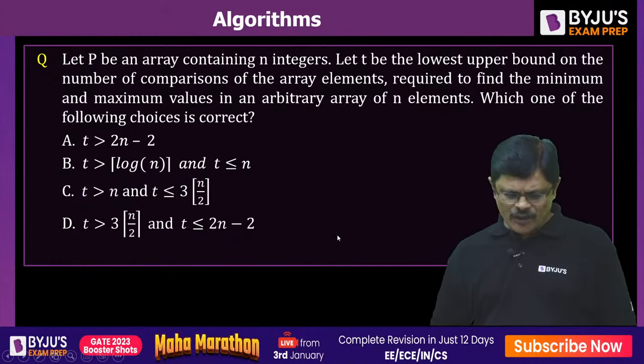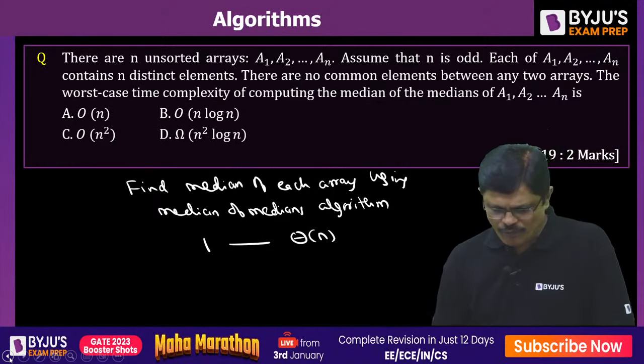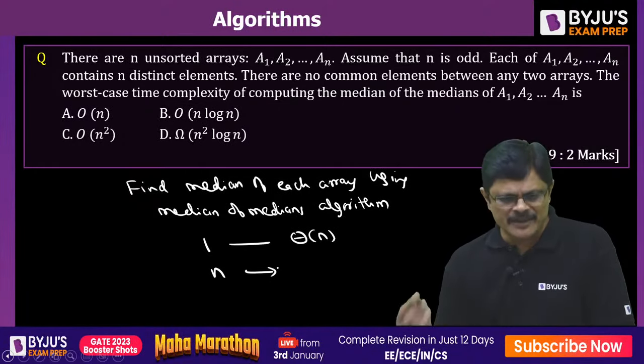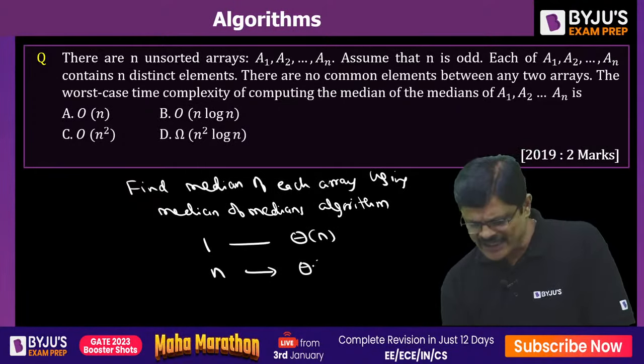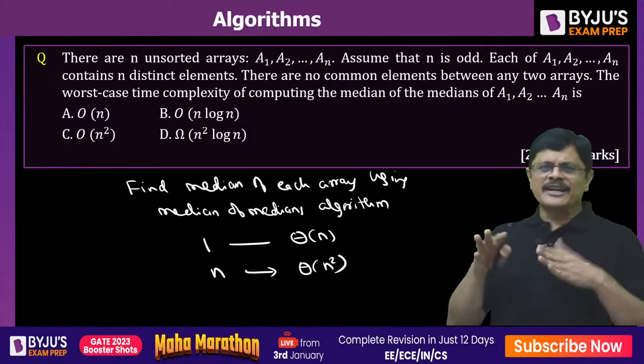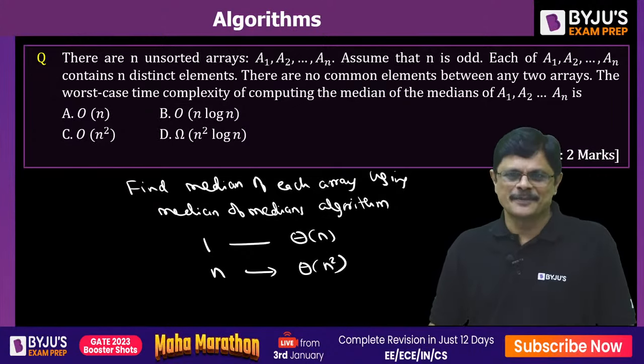Because that particular algorithm needs to be done for how many? n such arrays. So for one array it is theta n, means for n arrays it is theta n plus theta n plus theta n. How much, sir? Theta n square. Now again for these arrays, you can find medians. Am I clear?